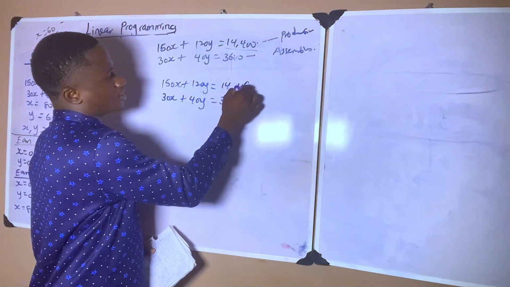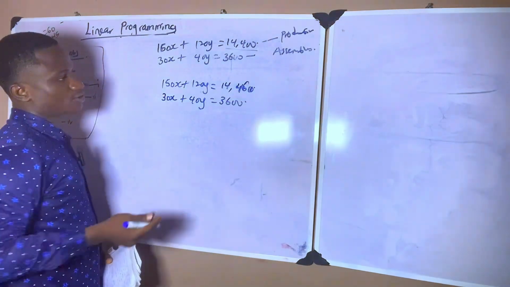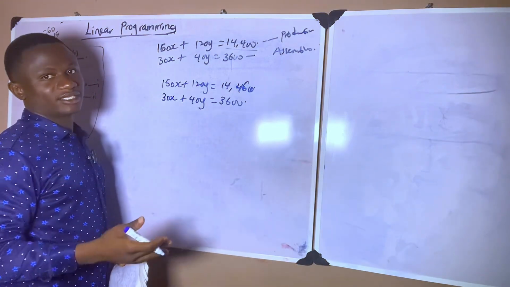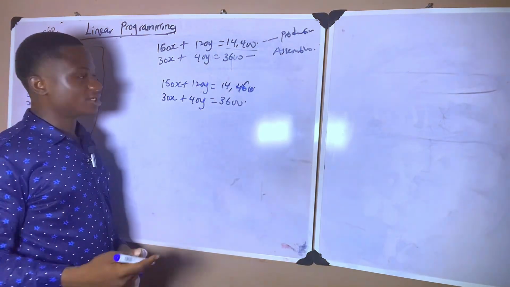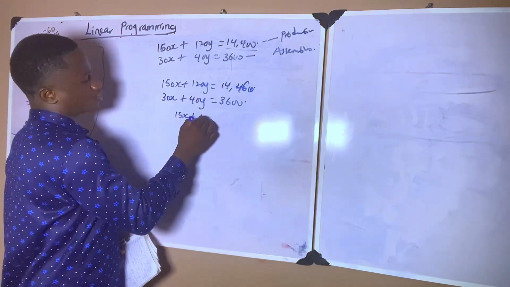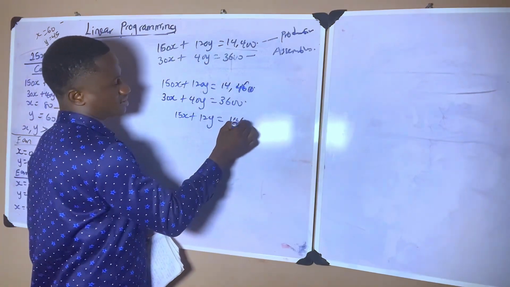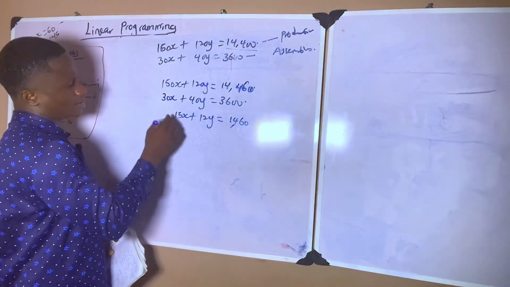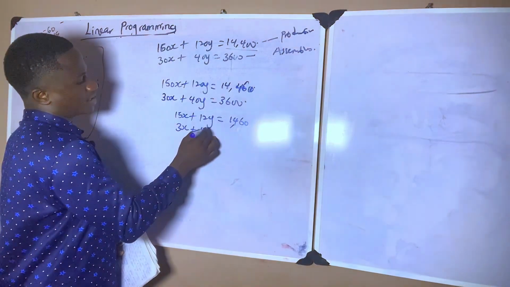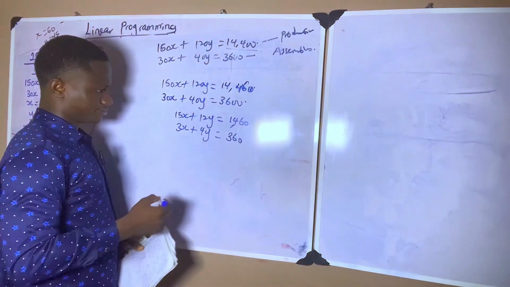So let's go. This is a simultaneous equation, so we solve simultaneously. First of all, to simplify this, you can divide all through by 10 to reduce the bigger numbers. So 150 divided by 10, we have 15x plus 12y equals 1460. Here we have 3x plus 4y equals 360.